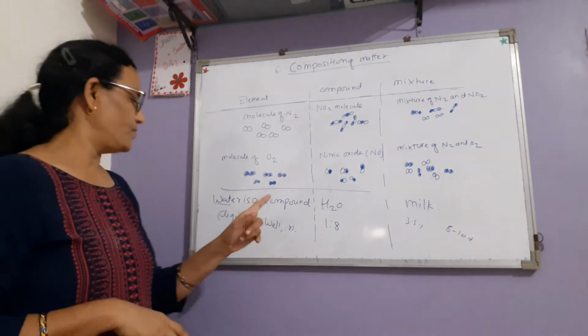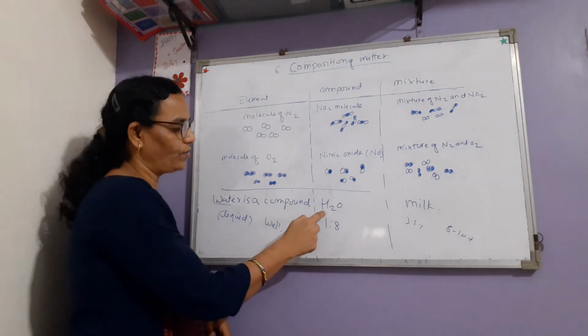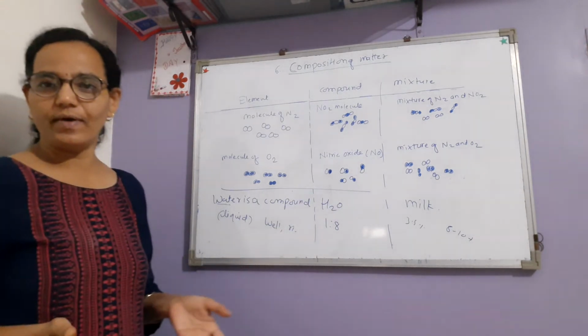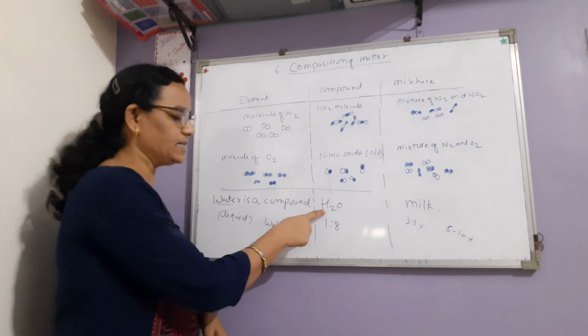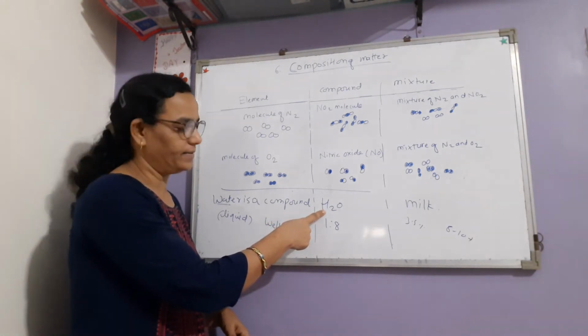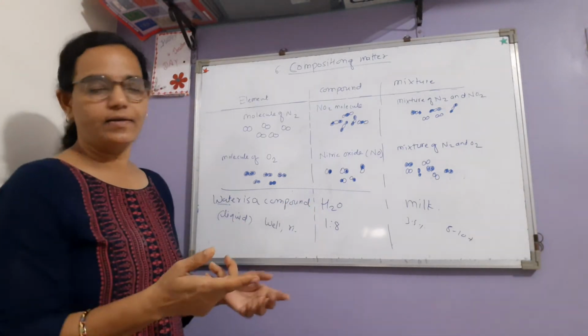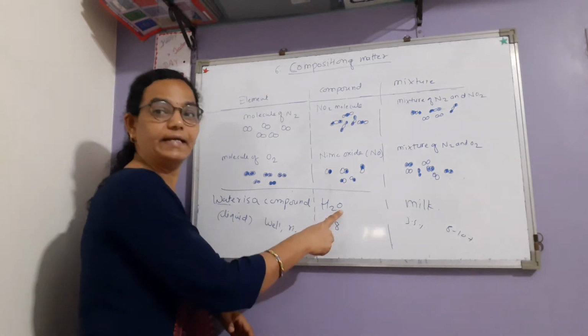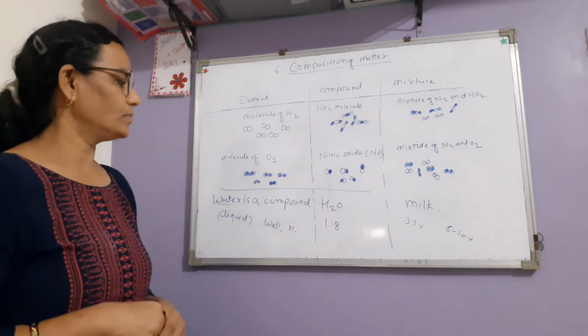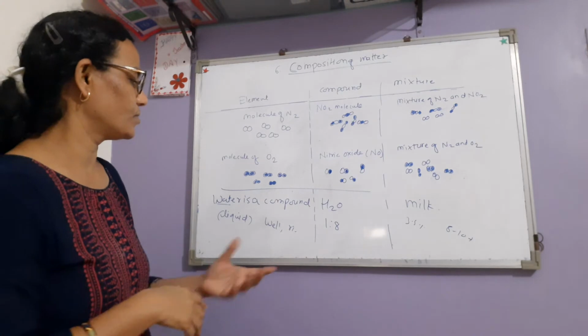So how is it different now? Now see, hydrogen and oxygen gas. Check the properties of hydrogen and oxygen. Hydrogen is a very inflammable substance. It catches fire, while oxygen is used to get the fire.